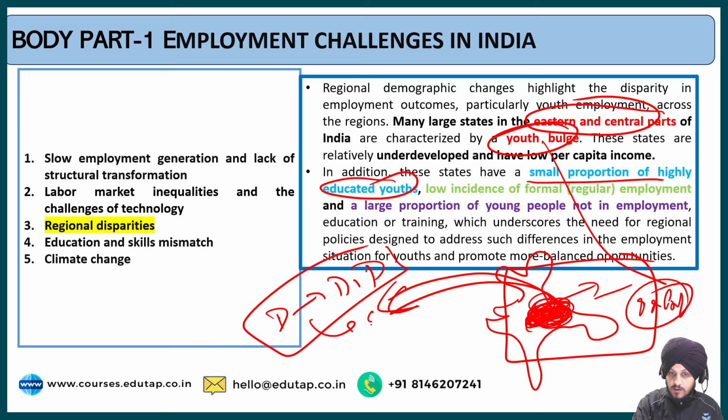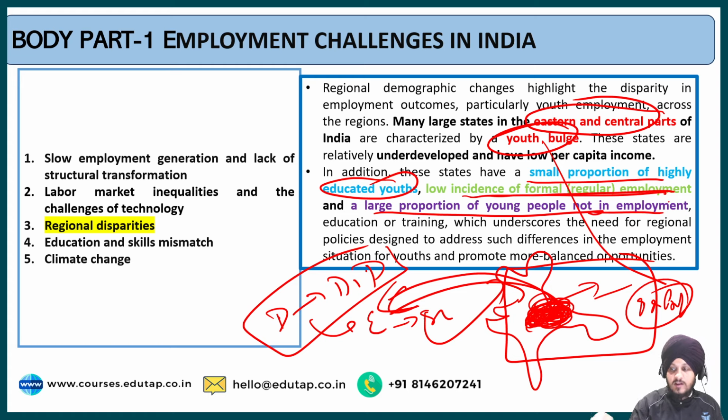The youth are not educated enough, which means they are not skilled enough to get the high profile jobs available in different sectors. Then low incidence of formal employment. We have already seen the difference between the formal and informal sector. And a large proportion of young people not in employment, which means they are unemployed and lack education and training, which underscores the need for regional policy designed to address the differences. So this is the point regarding regional disparities.